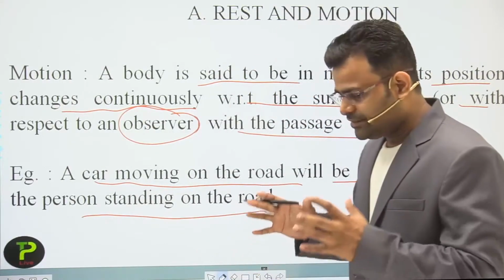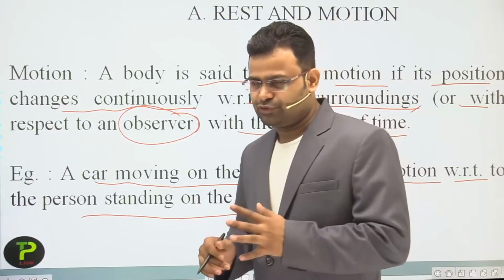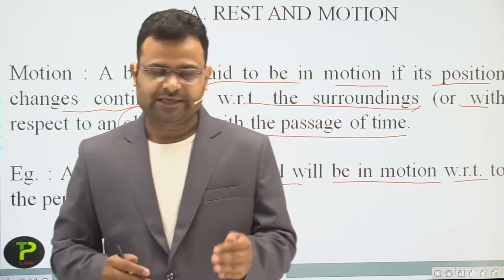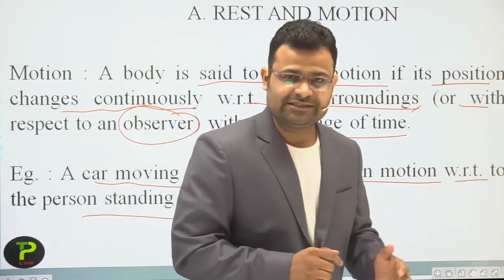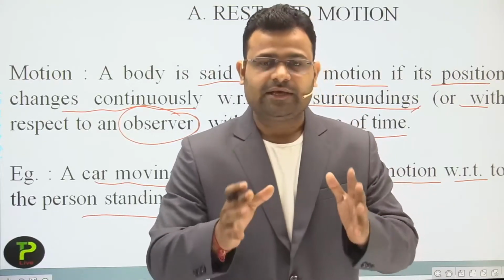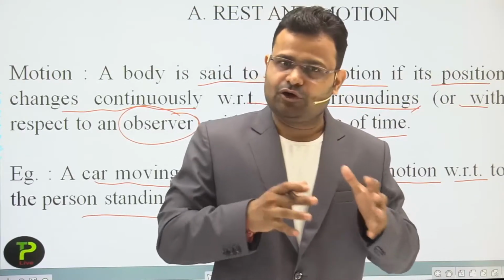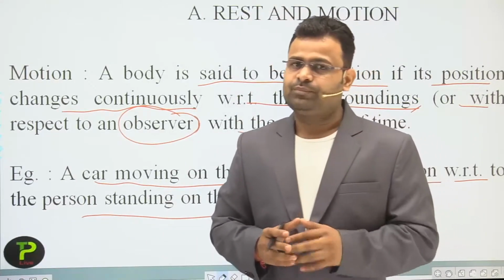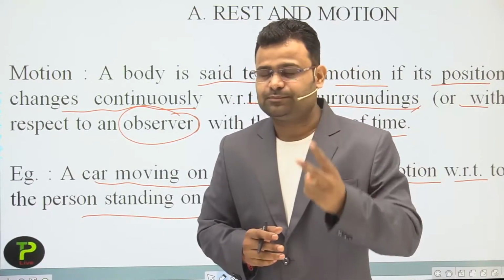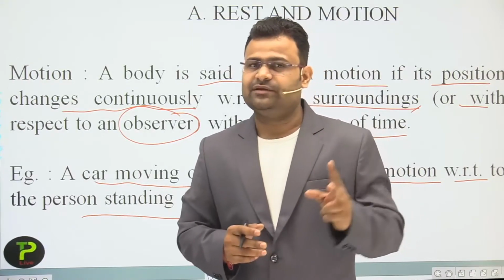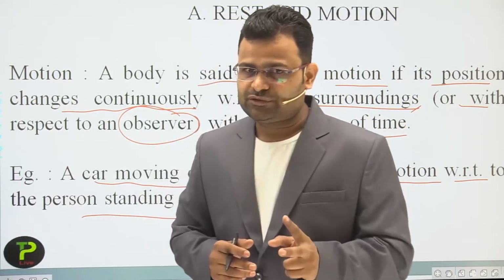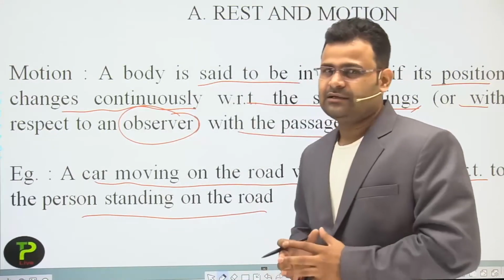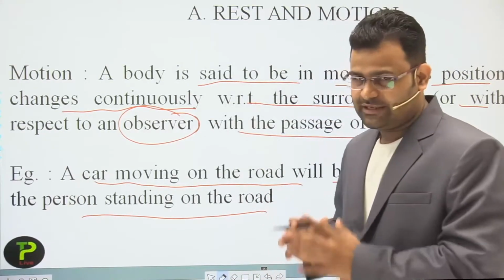Okay, now that is the basic definition of rest and motion. So in simple words, if the position does not change, then the object is at rest. If the position changes, then the object is in motion, with passage of time. But dear student, two things are important. The first one is the object and the second one is the observer. Okay students, that is the basic introduction to rest and motion.